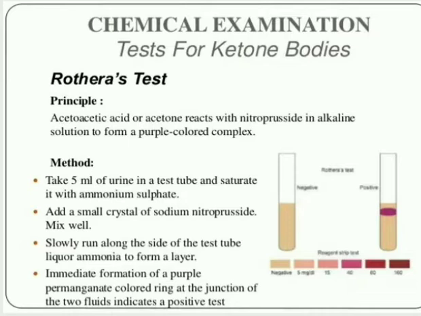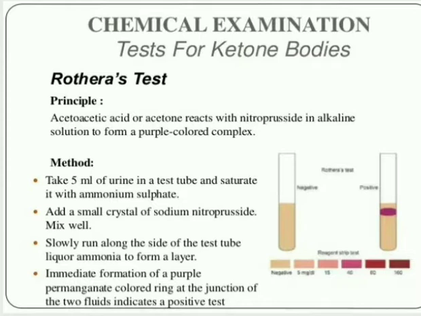What is the main principle? Acetoacetic acid or acetone reacts with nitroprusside in alkaline solution to form a purple colored complex. Procedure: take 5 ml of urine in a test tube and saturate it with ammonium sulfate reagent, okay, and add a small crystal of sodium nitroprusside and mix it well.